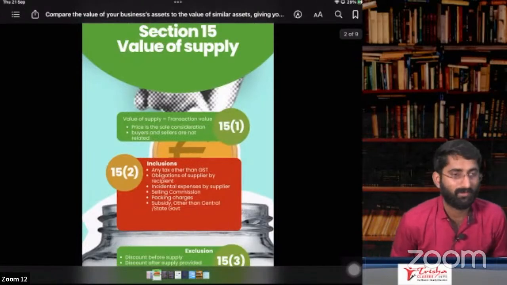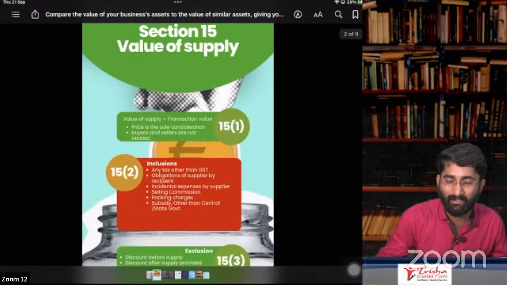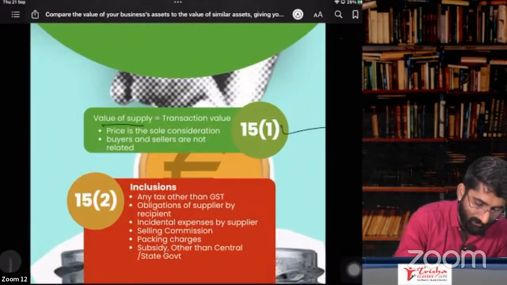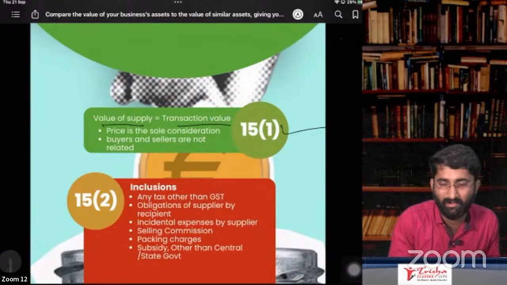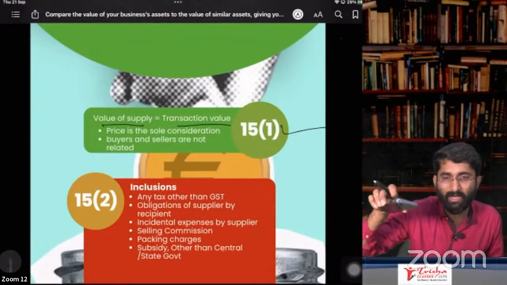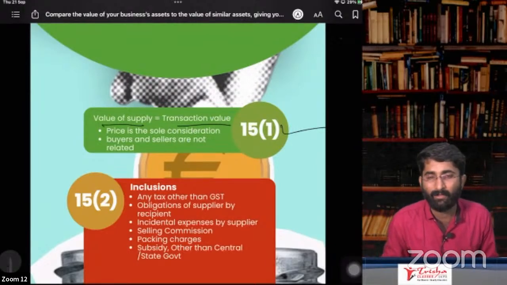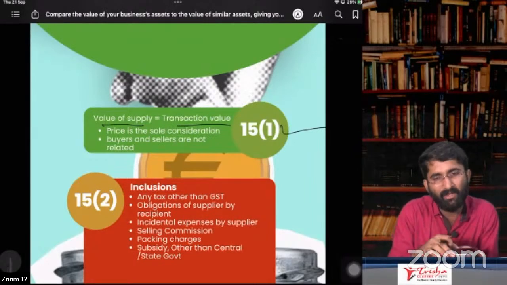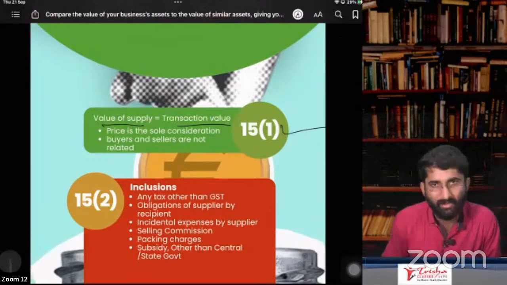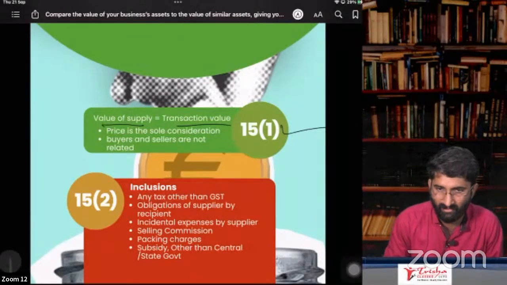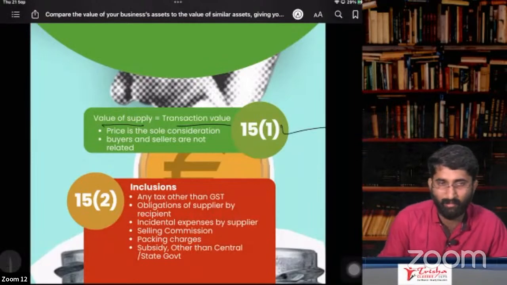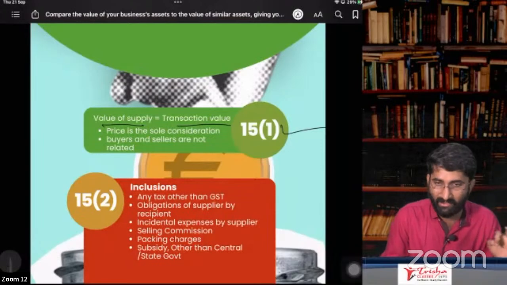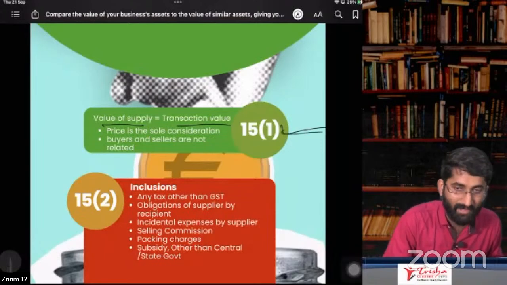Section number 15, value of supply. What will be the value of supply? As per section 15, subsection 1, value of supply is equal to transaction value, the price that you pay. Example, this mobile phone. I sold you the mobile phone. You paid me 20 rupees for it. Why did you pay 20 rupees? Because you are my student. I gave you some concession. For 20 rupees, I sold the mobile phone. Transaction value is the price which is paid.